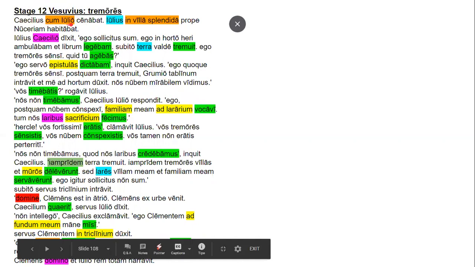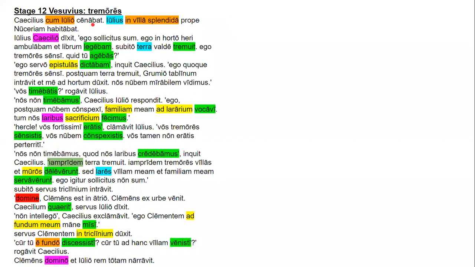Caecilius cum Julio cenabat. Caecilius is the subject. Cum Julio is a prepositional phrase, cum plus ablative, association. Cenabat is a third-person singular imperfect tense verb. So Caecilius was dining with Julius.